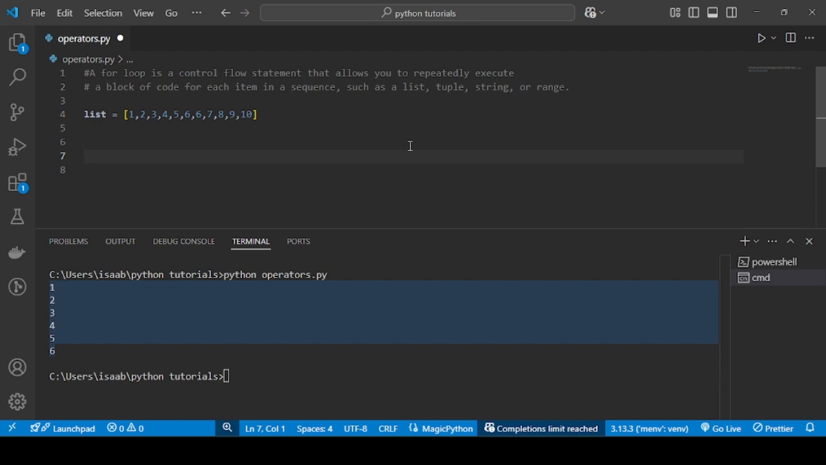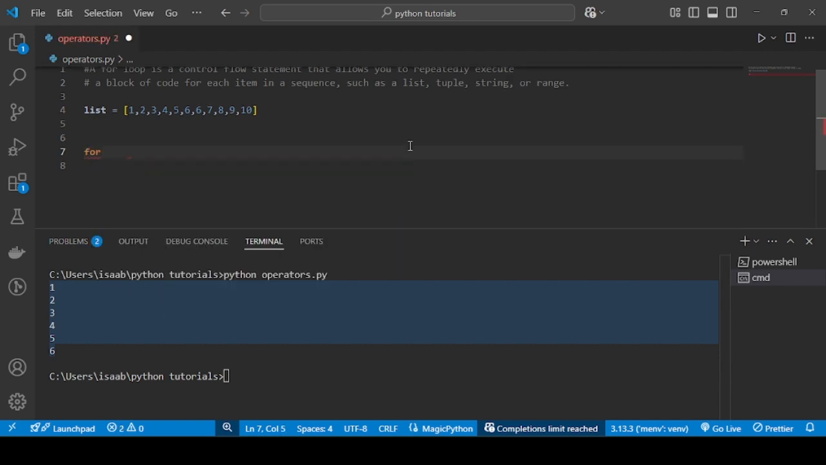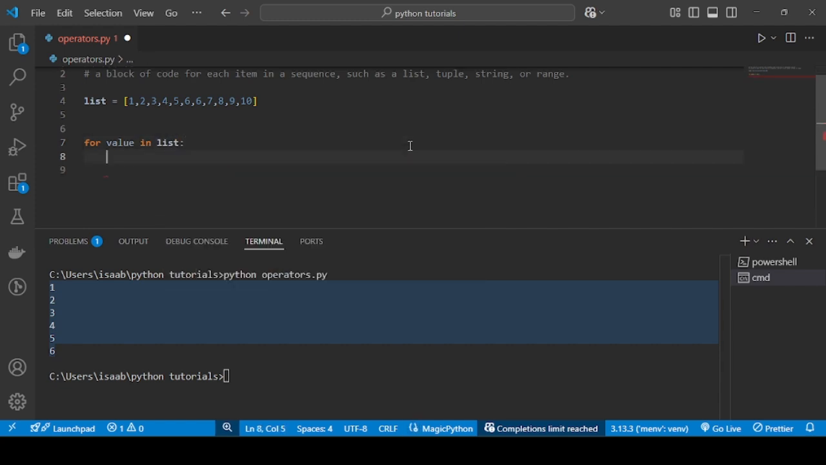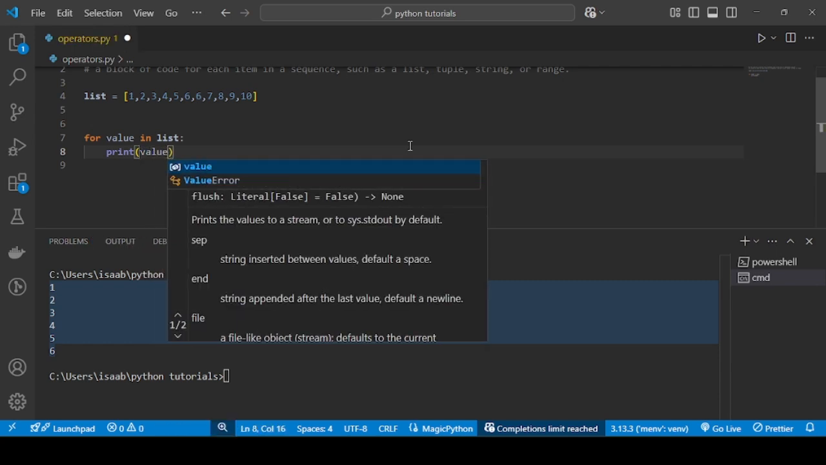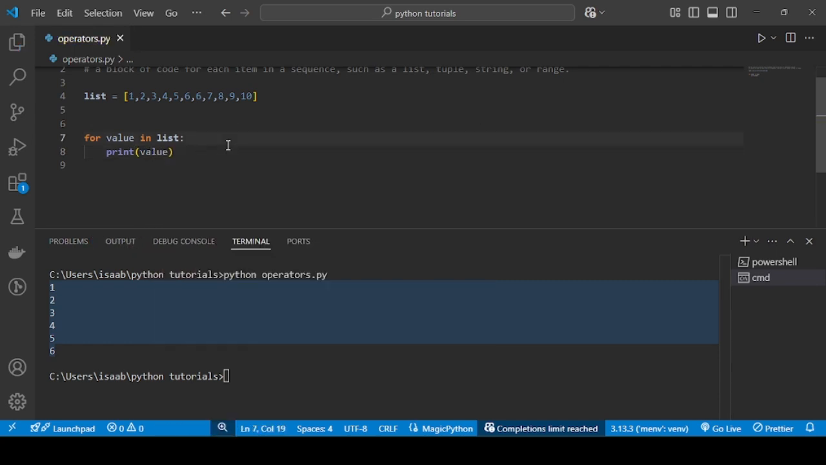Let me write a for loop in Python. When you write a for loop, for value in a list, then let us print the value. Print what? Print the value. When I say print the value, it prints starting from the first index up to the last.